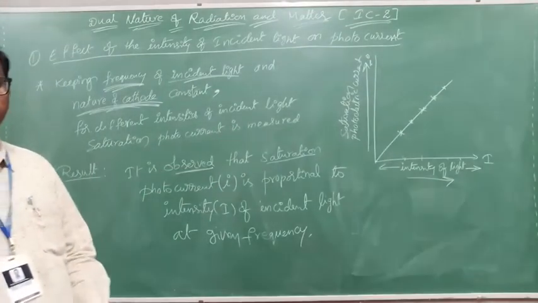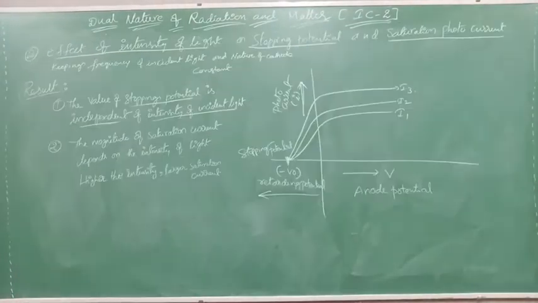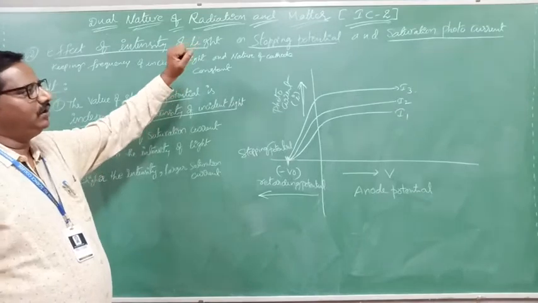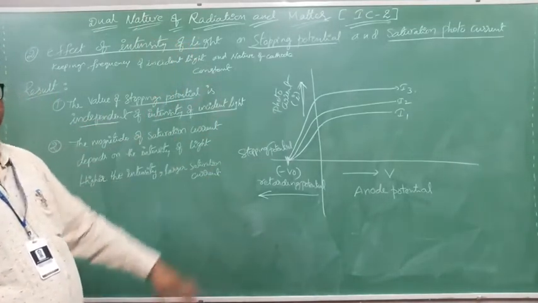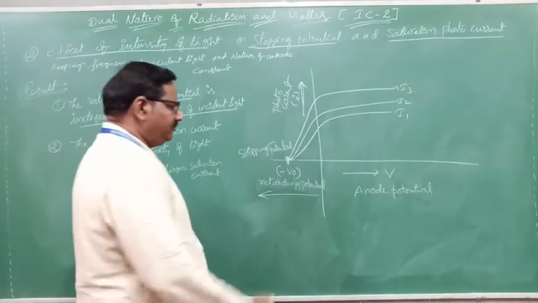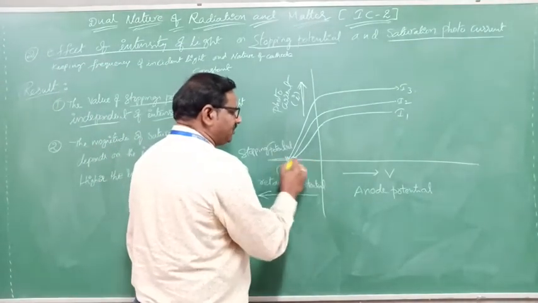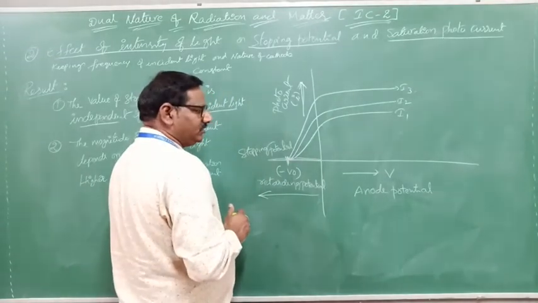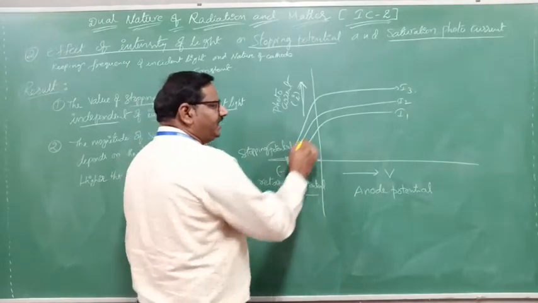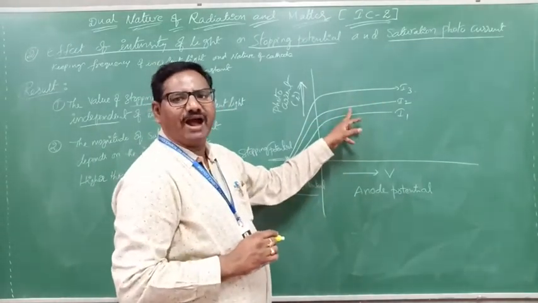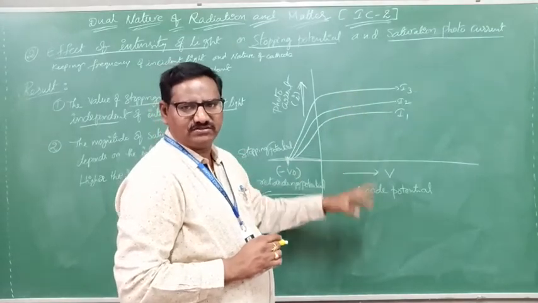Remember this one. Clear? The second important observation is the effect of intensity of light on stopping potential and saturation photocurrent. How is it? I already discussed this previously. The metal does not change. The nature of the cathode does not change. It is the same. But different intensities I considered. For different intensities, we have different saturation currents.